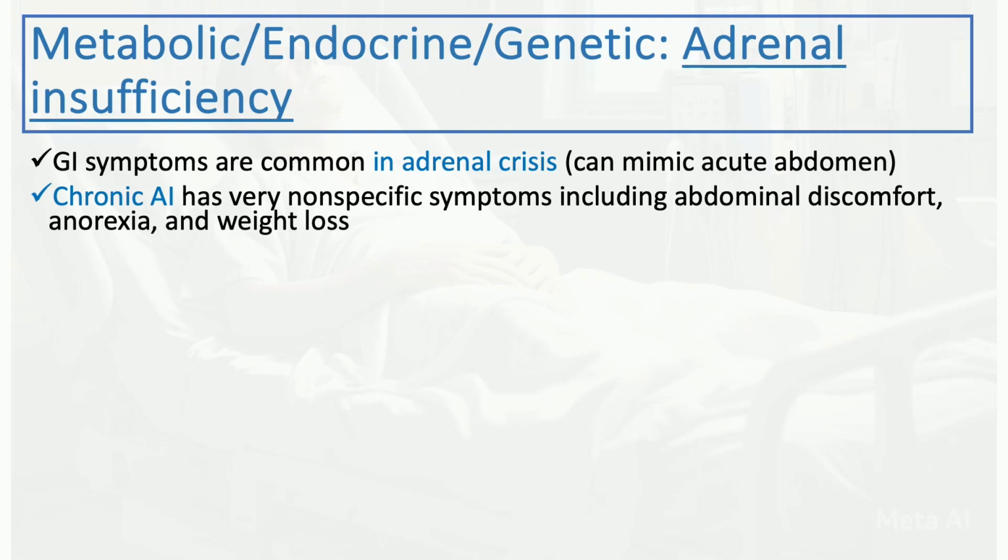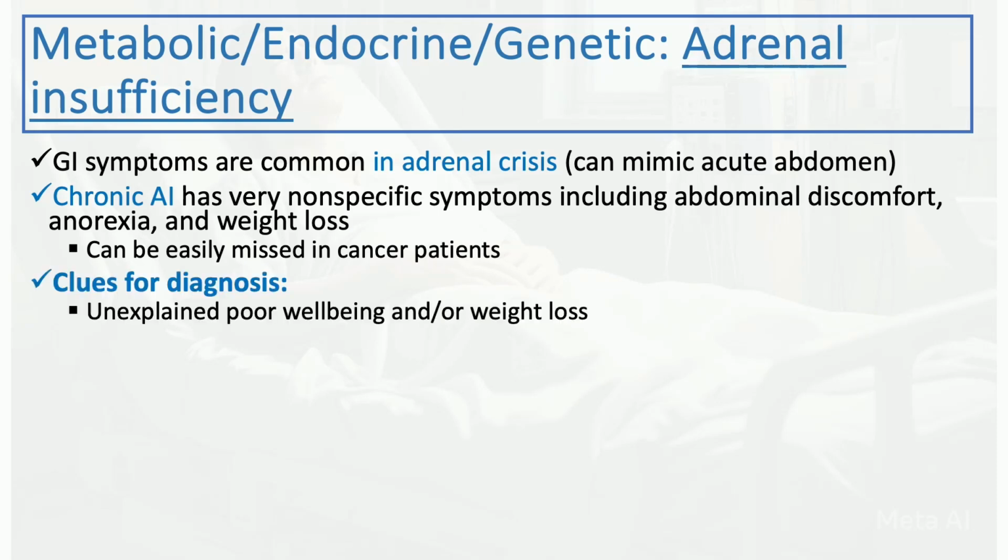Chronic adrenal insufficiency might be a little bit more challenging to diagnose. The symptoms are very non-specific, including abdominal discomfort, bloating, loss of appetite, weight loss. Can be easily missed in cancer patients because a lot of these symptoms can actually mimic symptoms in patients with advanced cancer. Clues for diagnosis: a patient with unexplained poor well-being and/or weight loss, just really vaguely sick, especially over weeks or months. Think about adrenal insufficiency. Unexplained fatigue, they're not really doing what they're usually used to doing, just feeling tired. Again, not very common, but an important cause of that is adrenal insufficiency.